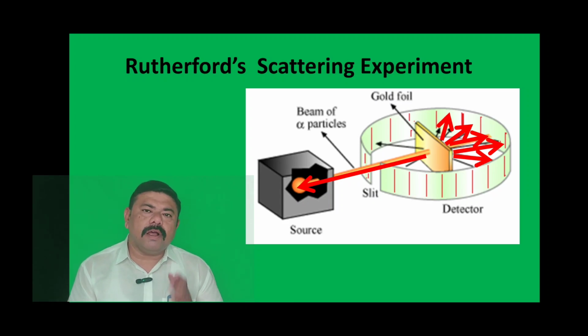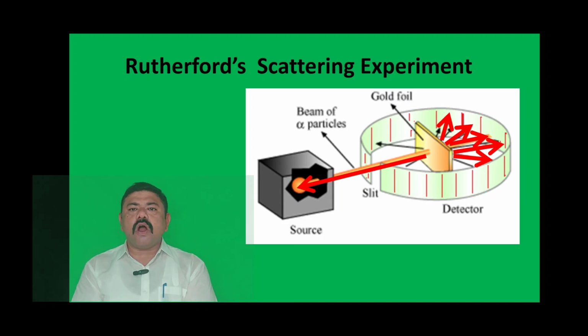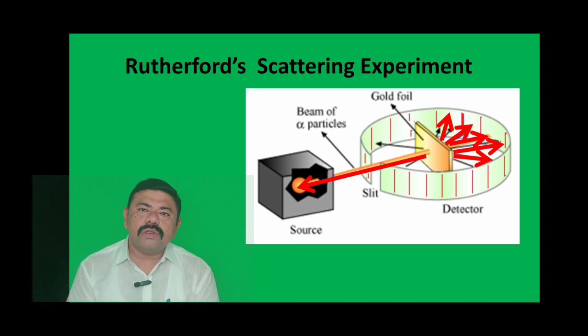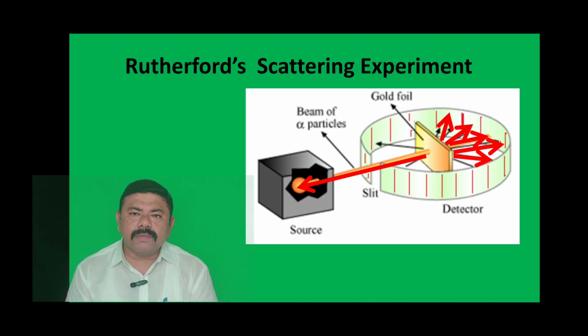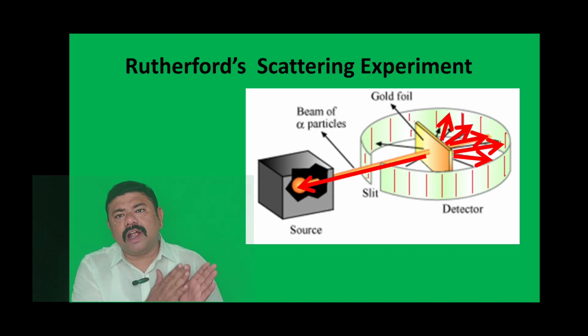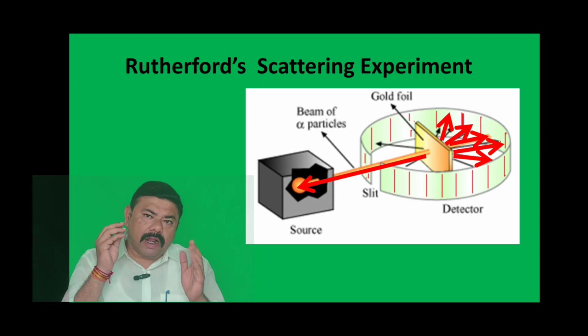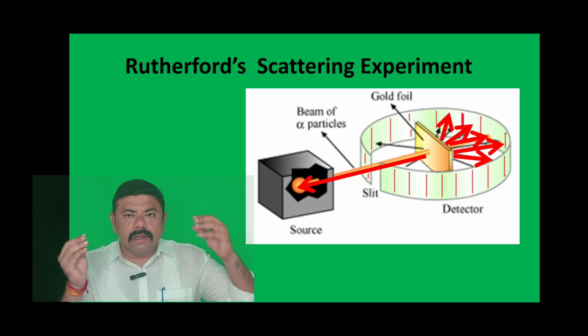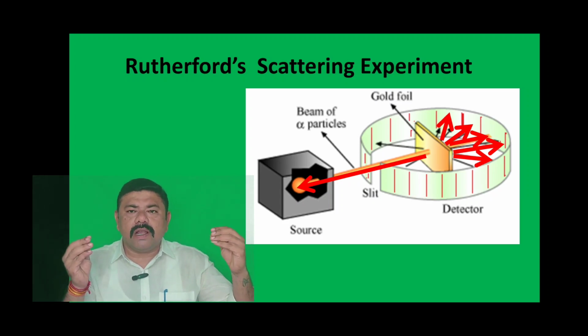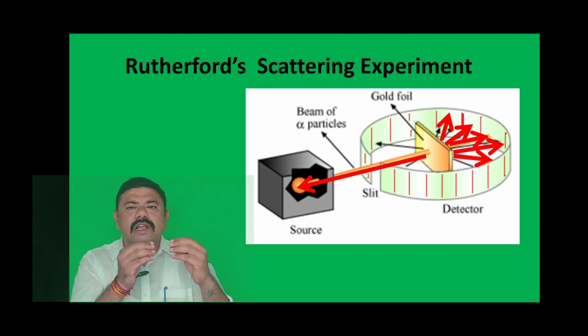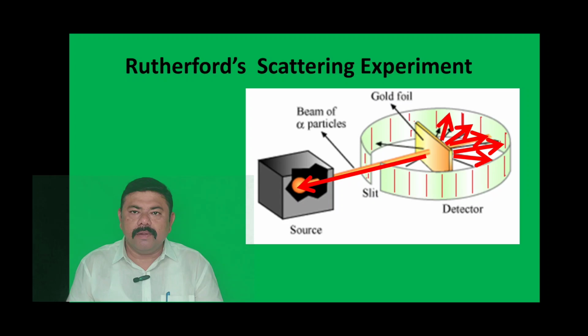When he bombarded the alpha particles on the gold foil, he was shocked. His reasoning was that if Thomson says the inside of the atom is evenly spread with positively charged particles, and alpha particles are positively charged, then when those positive charges come together, surely the alpha particles will get reflected back.